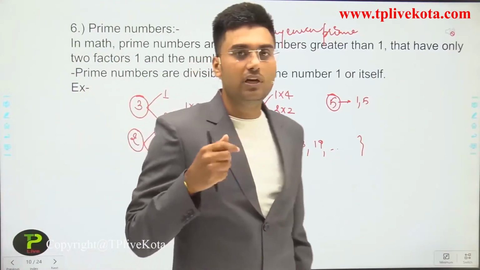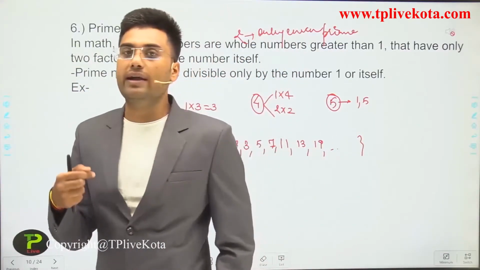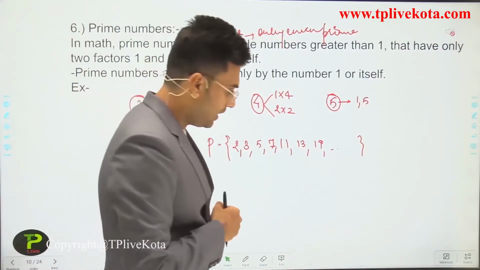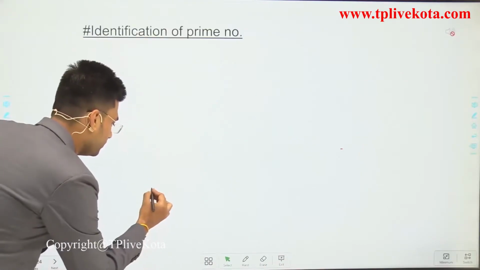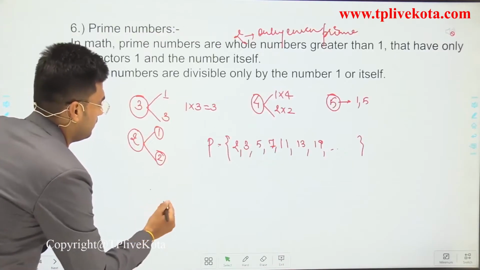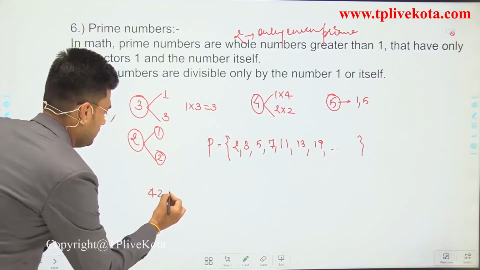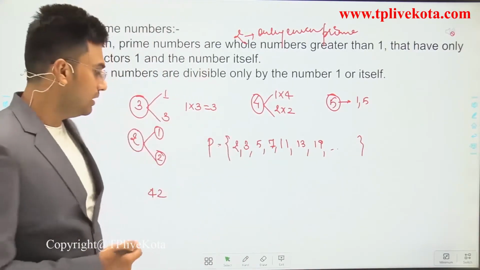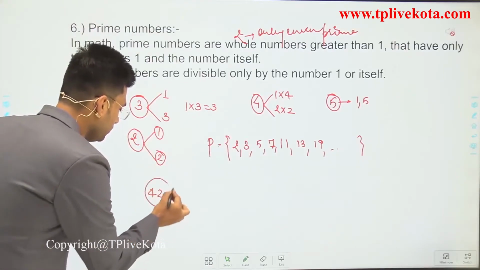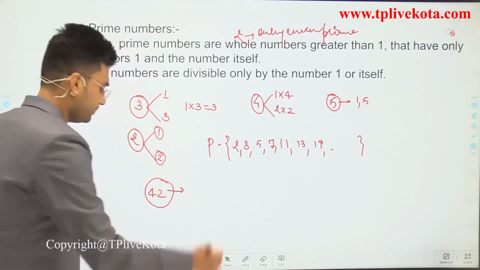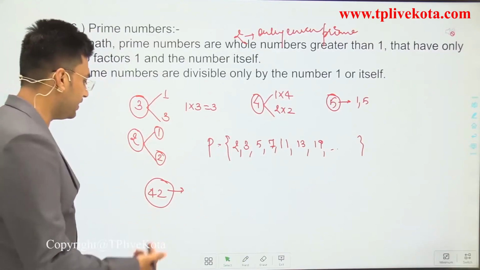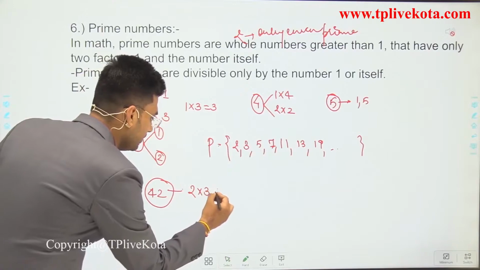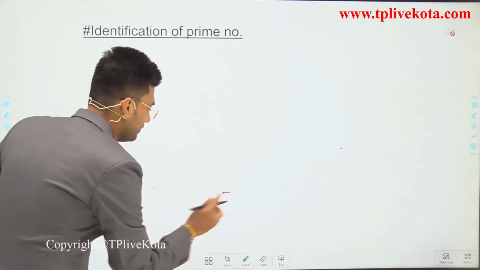If you get a number, then how can you identify whether it is prime or not? That is the big question for you. If you get 42, if someone asks you to check whether 42 is prime or not, then we have to do prime factorization for this. What is the prime factorization of 42? 2 into 3 into 7.